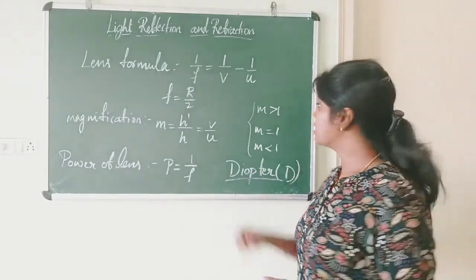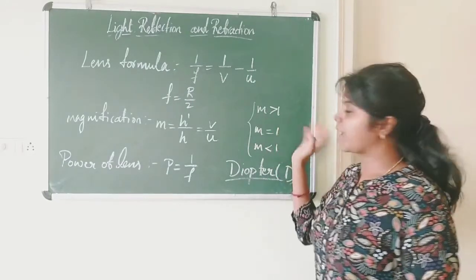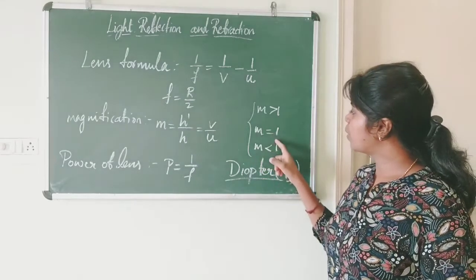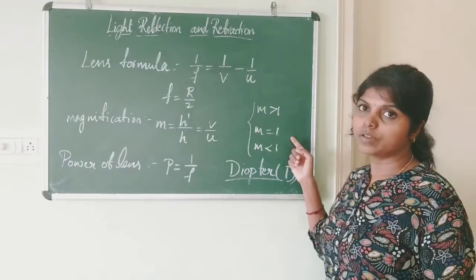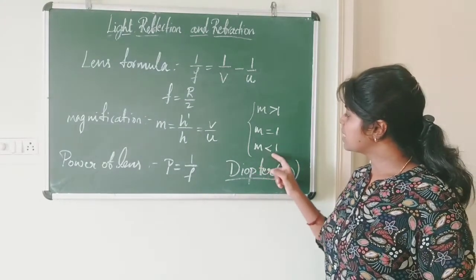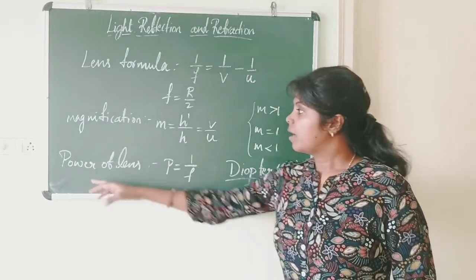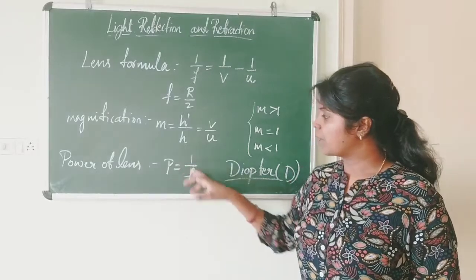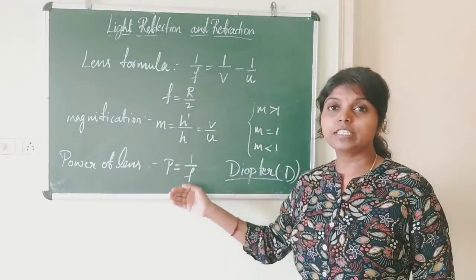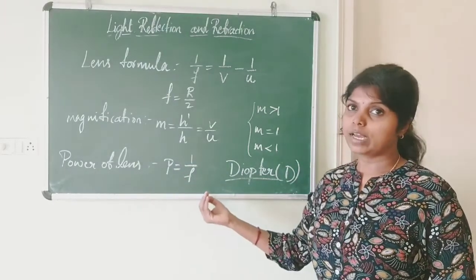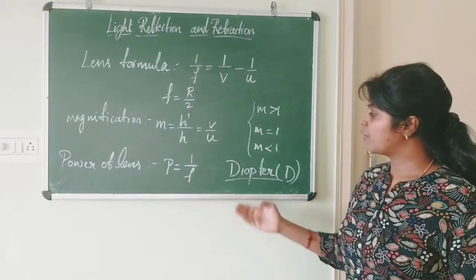If the value of m is greater than 1, then the image is magnified. If m is equal to 1, then the image is the same size as the object. And if m is less than 1, then the image is diminished. Power of lens P is equal to 1 by f, which means power of a lens is defined as the reciprocal of focal length. The SI unit of power of a lens is the diopter.